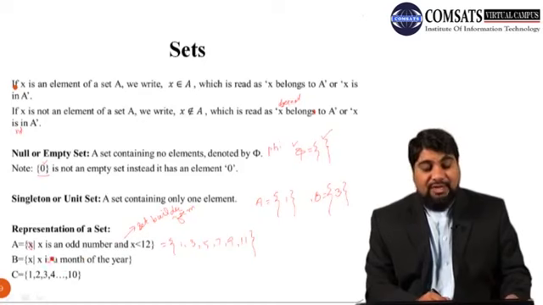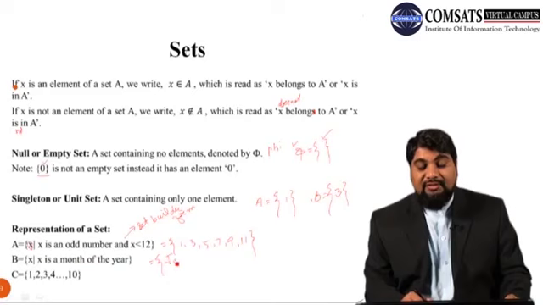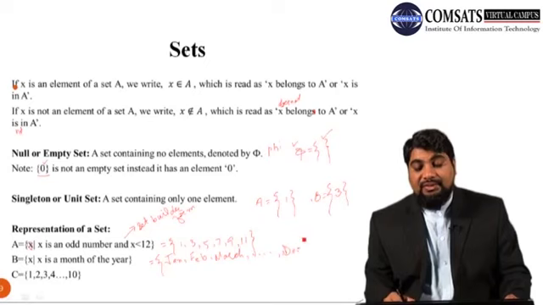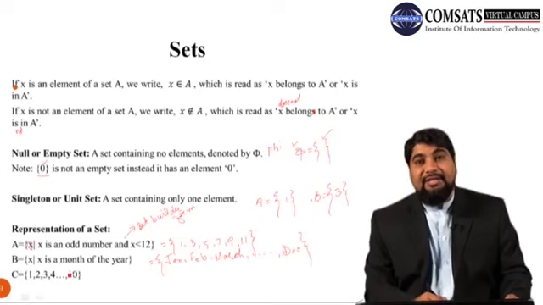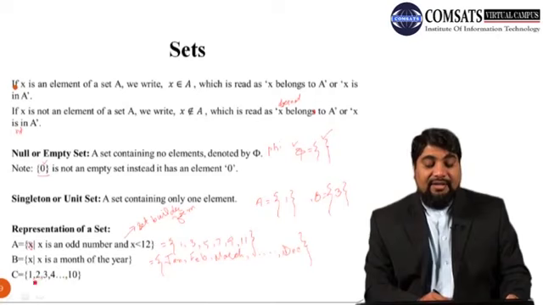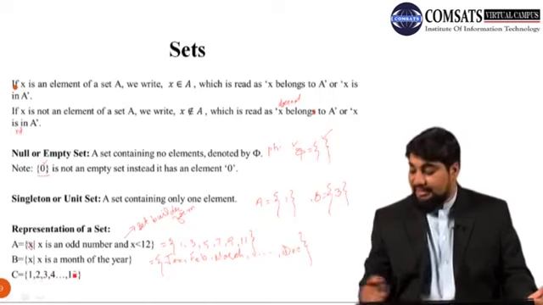Similarly, suppose we have another set B. B is equal to x such that x is a month of the year. So in this case B is equal to January, February, March, April up to December. And similarly we have another set C containing 10 numbers from 1, 2, 3 up to 10. So these are some examples of sets.